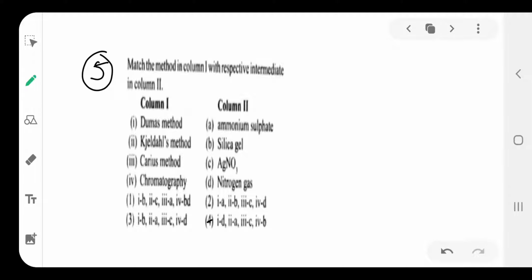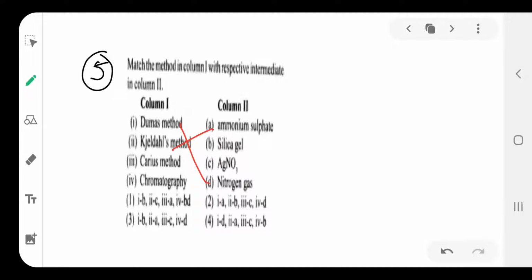Then question number 5. The Dumas method and Kjeldahl's method are used to find nitrogen. Dumas is useful for identifying nitrogen. In Kjeldahl's method, nitrogen is changed to ammonium sulfate.